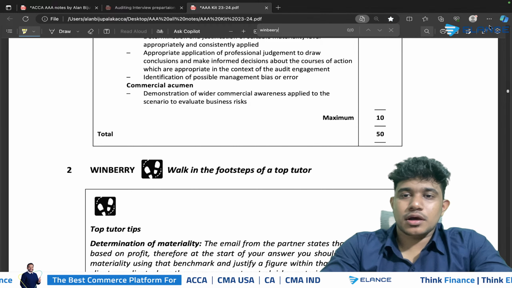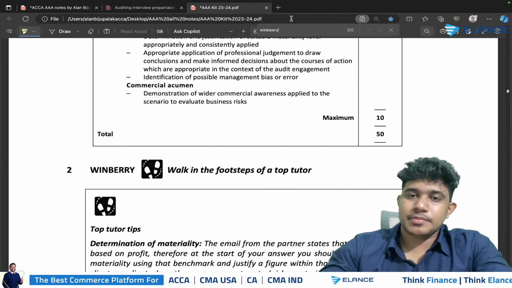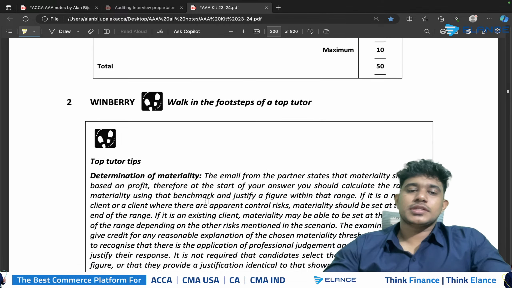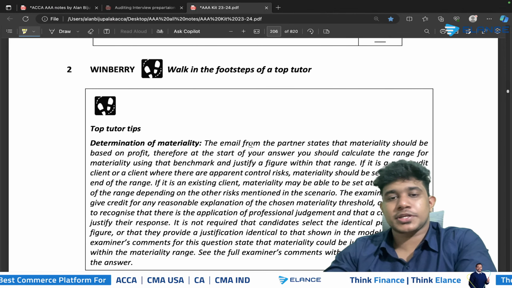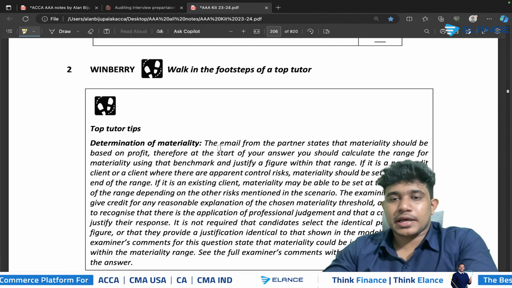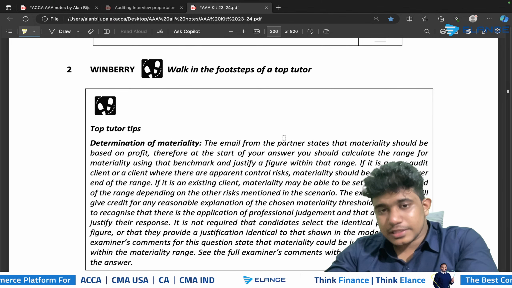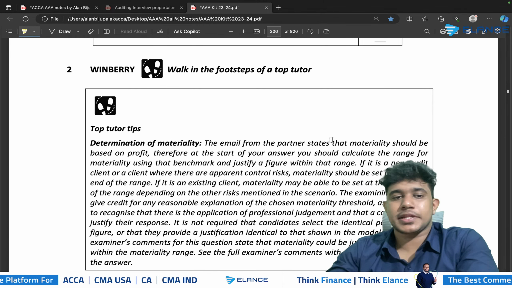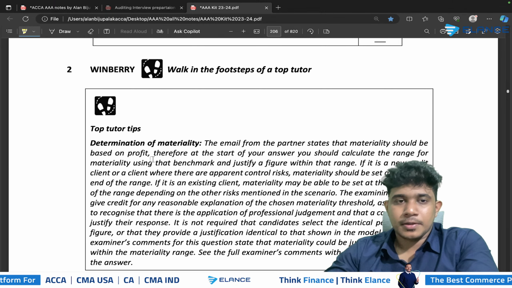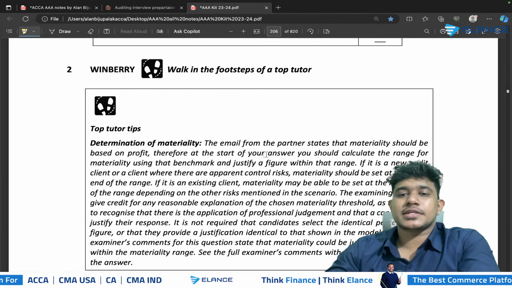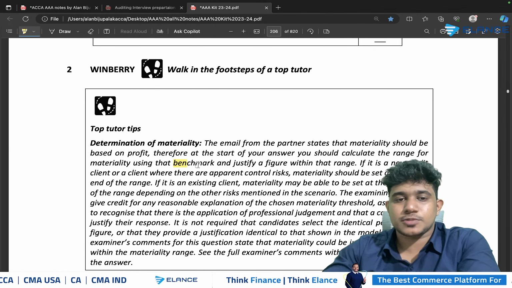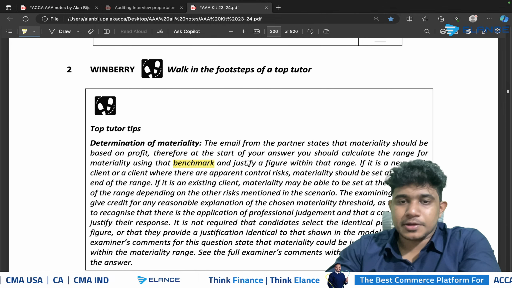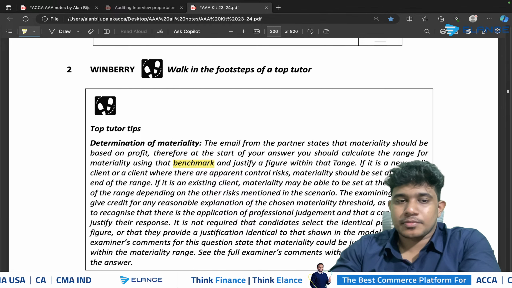So now let's look into the examiner's comment. See, the examiner has clearly given you the points in relation to the determination of materiality. They have specifically mentioned that the email from the partner states that the materiality should be based on profit. Therefore, at the start of the answer itself, you should properly give the calculation of the materiality using the benchmark that is mentioned by the examiner, and you should justify that.